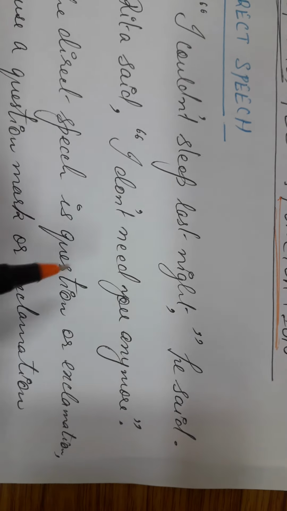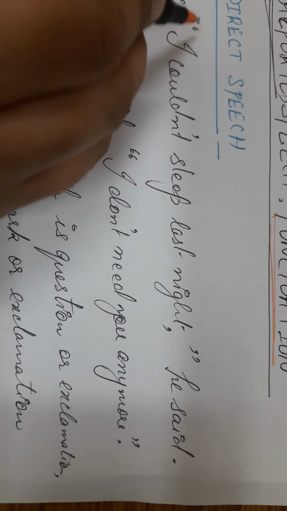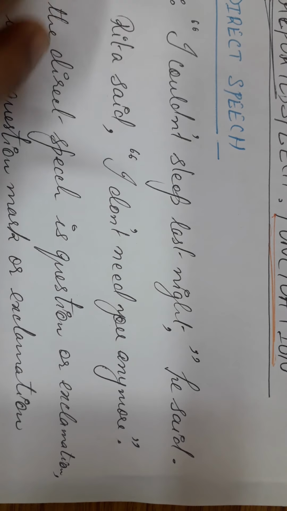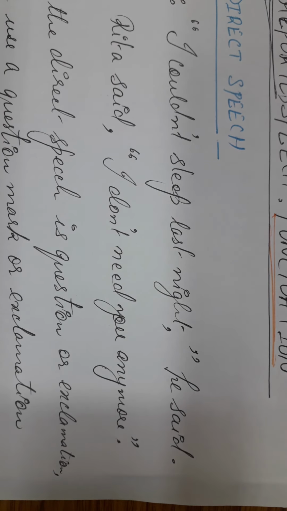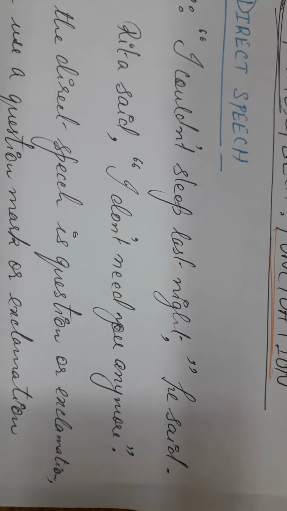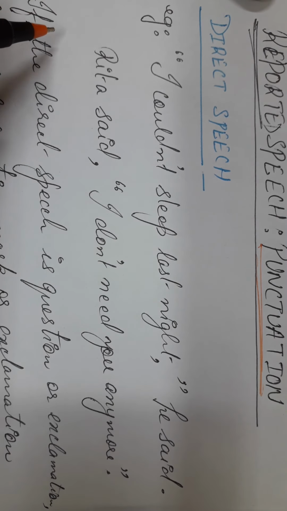But you should know what punctuations are. The punctuations are the symbols which are used to give a particular meaning to a statement. If you write a group of statements or a cluster of statements in one go, you won't be able to understand the meaning. So you should know where you have to stop, where you have to pause for a while, and what extra information you have to give in the statement. So for that purpose we use punctuation marks. Okay, let's see this example in case of direct speech.